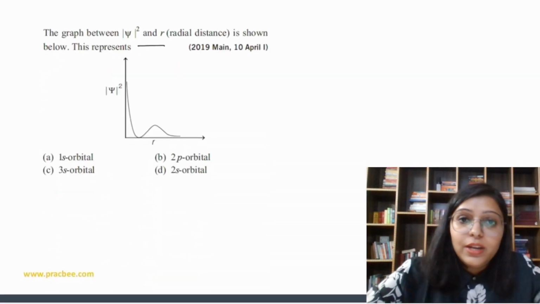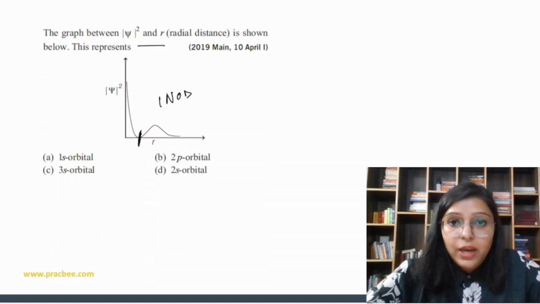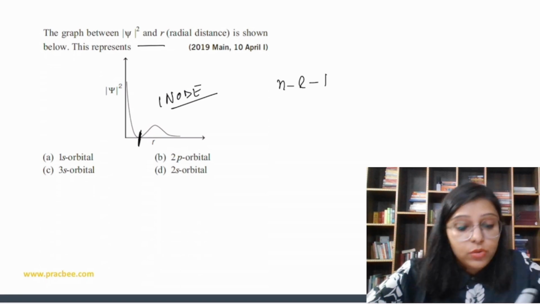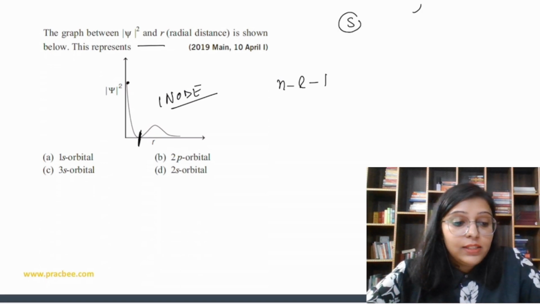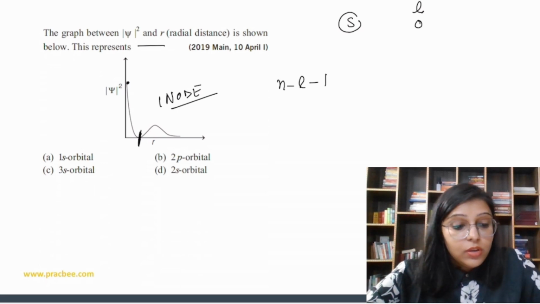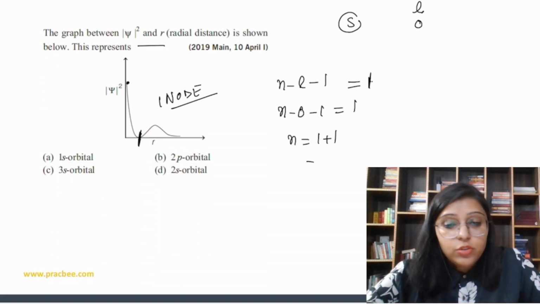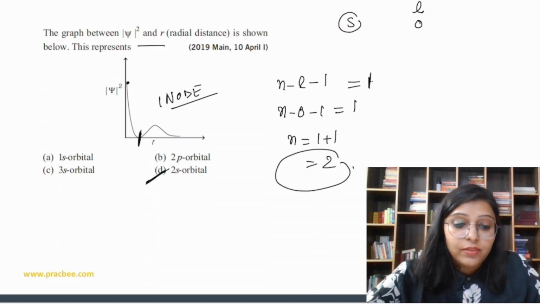Psi square R, what again? Radial probability. So one node. One node means n minus L minus 1. Okay, one more thing. Curve does not start from origin. So this is for S. And for S, L value is 0. So we can say radial node is equal to 1. So n minus 0 minus 1 is equal to 1. So n value is 1 plus 1, which is equal to 2. So that is true for 2s orbital, right?